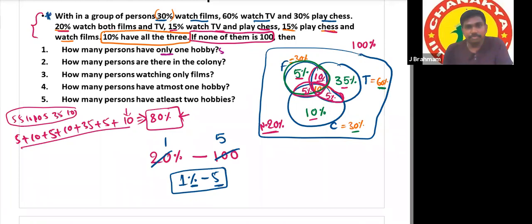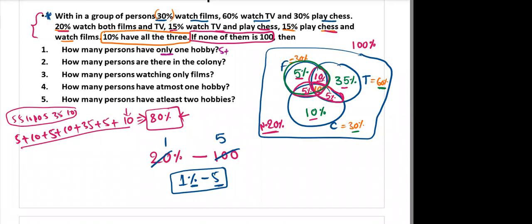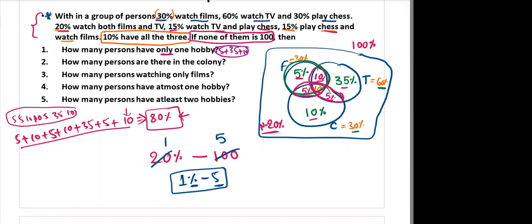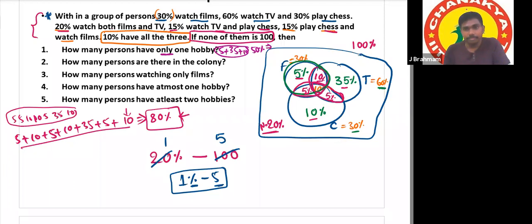Only films is 5% plus only TV is 35, only chess is 10. Total percentage is 50%. If 1% is 5, 50% will be 250. 250, that's the answer.